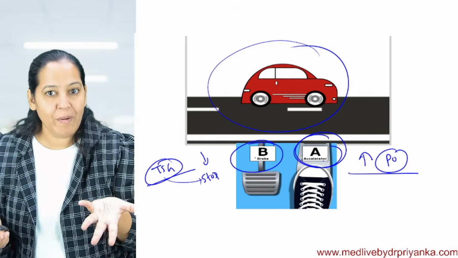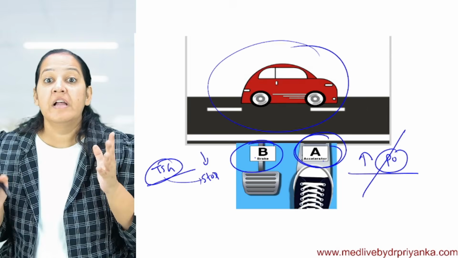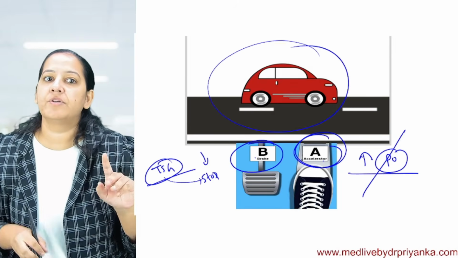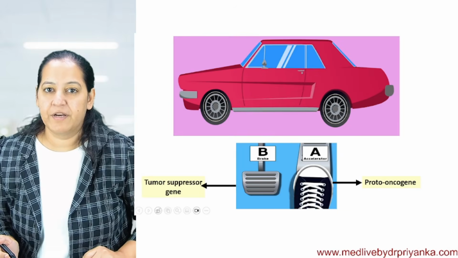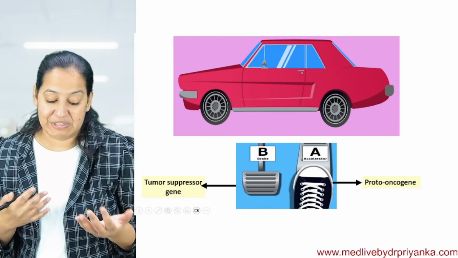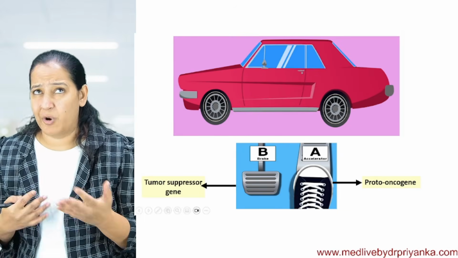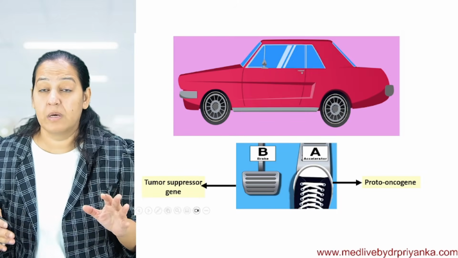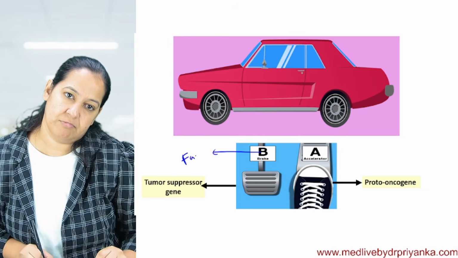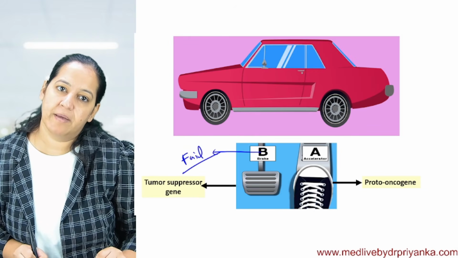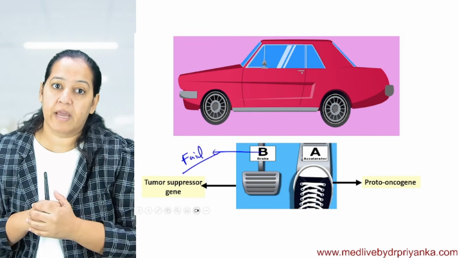Whenever the body wants to do mitosis, proto-oncogene gets stimulated. Whenever the body does not want to do mitosis, the brakes are applied. I mean, tumor suppressor genes get stimulated. Now imagine a drastic condition. Suppose in my car, not my car, any human car, suppose, I hope it doesn't happen, but suppose brakes fail. Brake fail. Okay, a person is driving a car and brakes are not working.